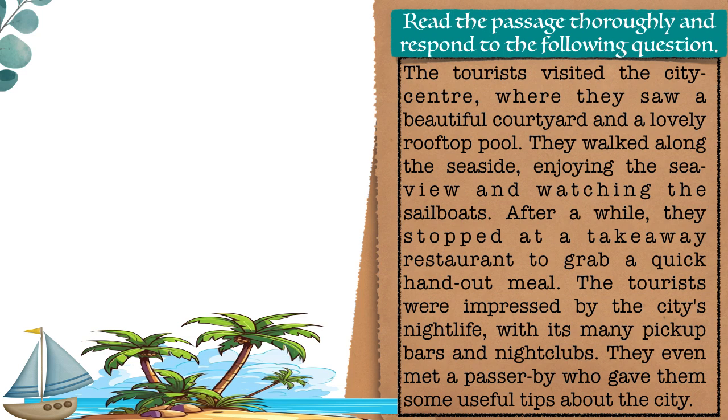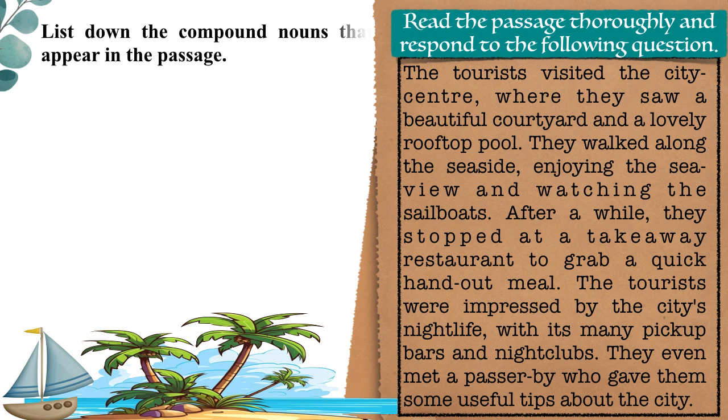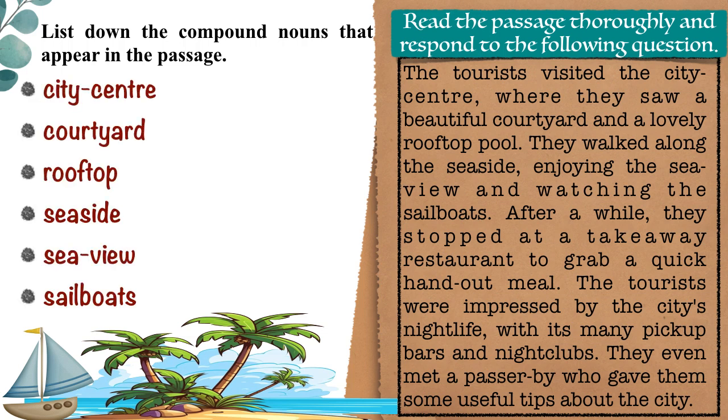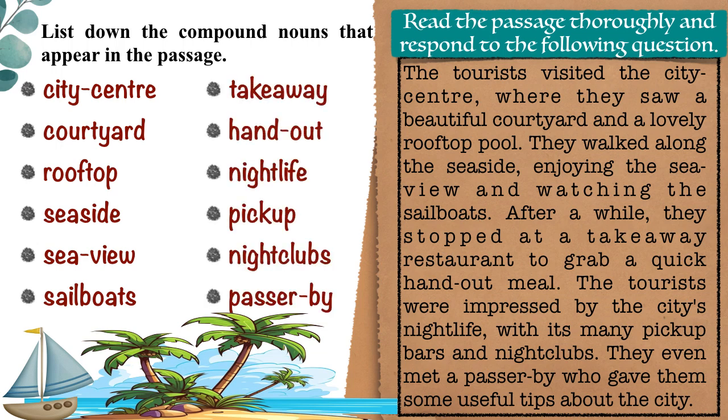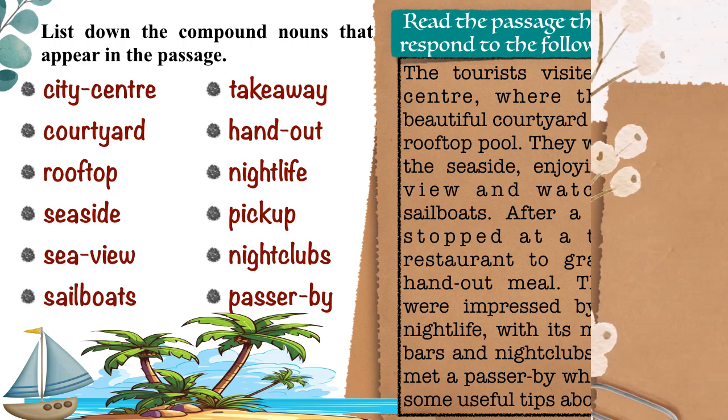Based on the passage, let's respond to the following question. List down the compound nouns that appear in the passage. Are you able to identify all the compound nouns? Let's list them down. City center, courtyard, rooftop, seaside, sea view, sailboats, takeaway, handout, nightlife, pickup, nightclubs, and passerby. I assume you have identified all the compound nouns. Now, on to the next challenge.